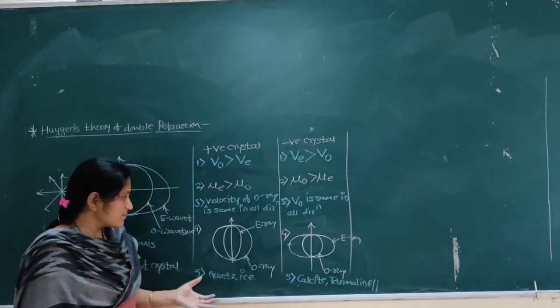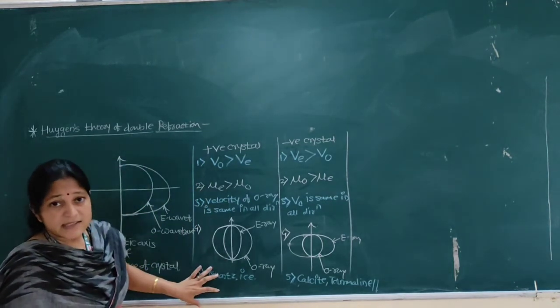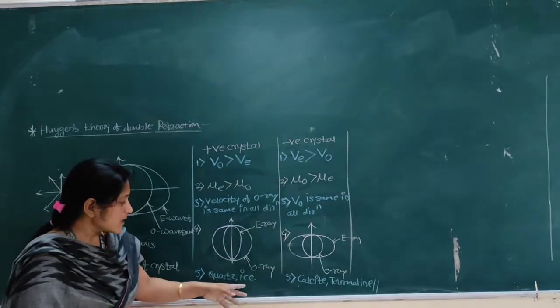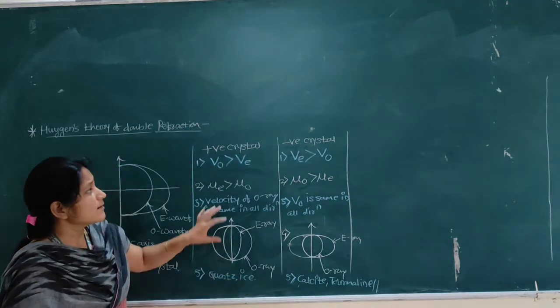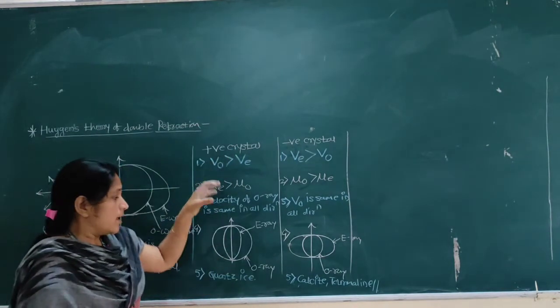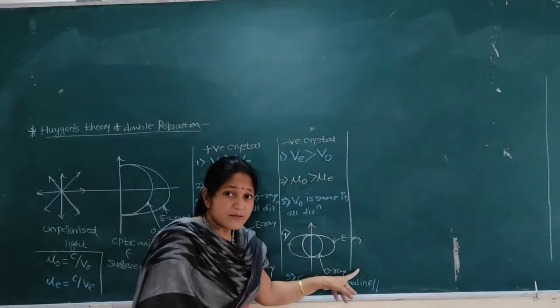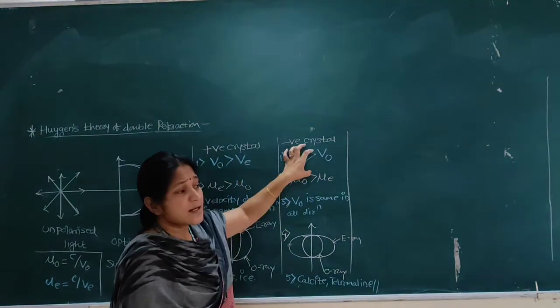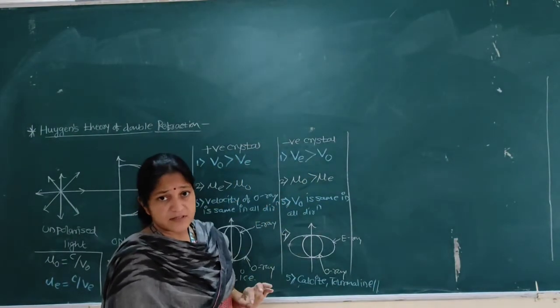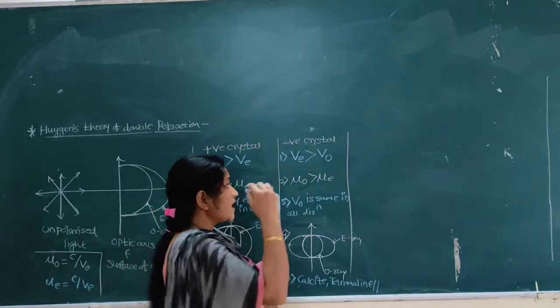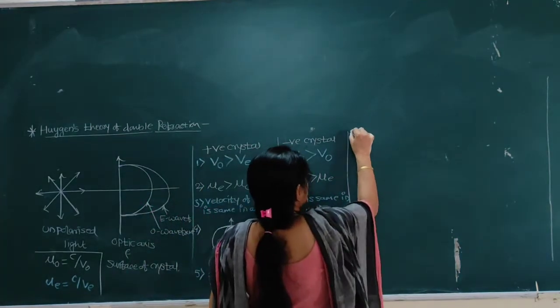Okay, and the last difference, that is examples. Quartz and ice are examples of positive crystals. Calcite and tourmaline are examples of negative crystals. Understood? Now after that we discuss optical activity.